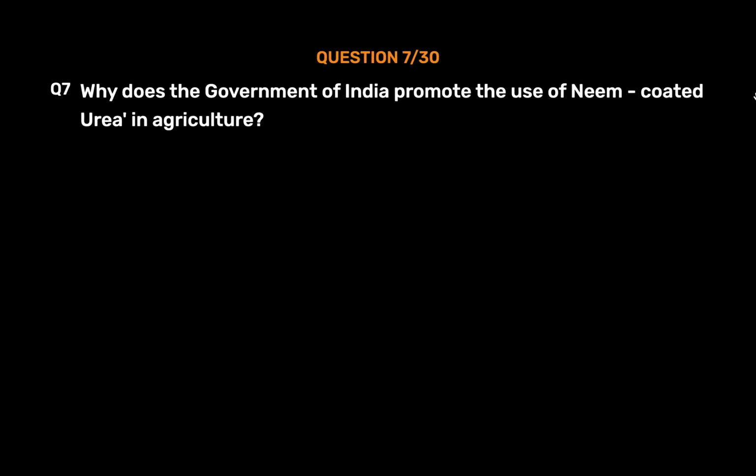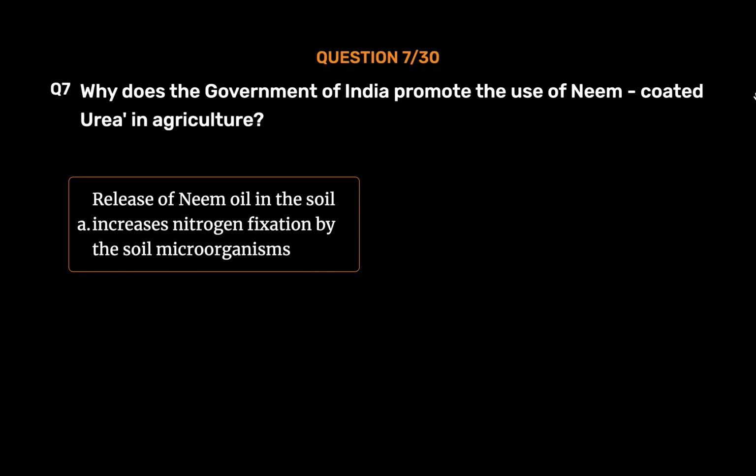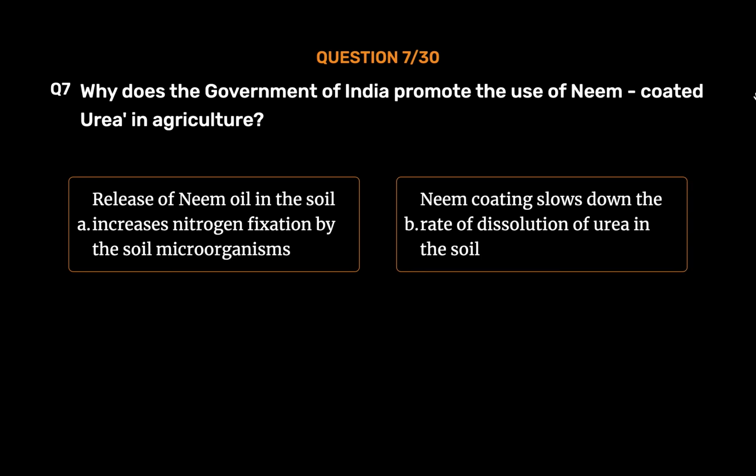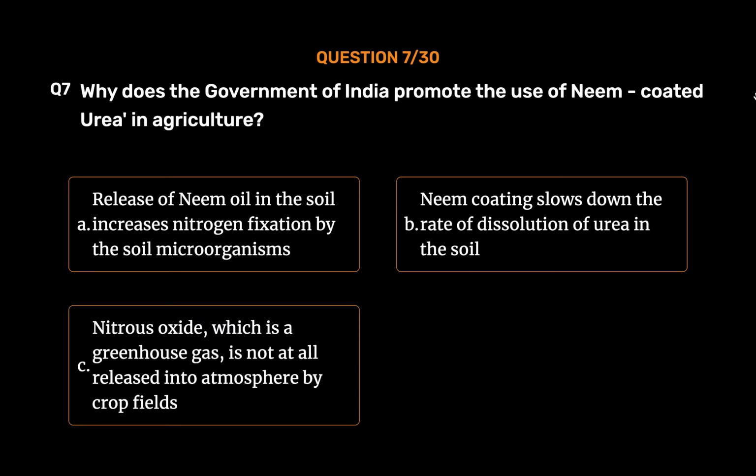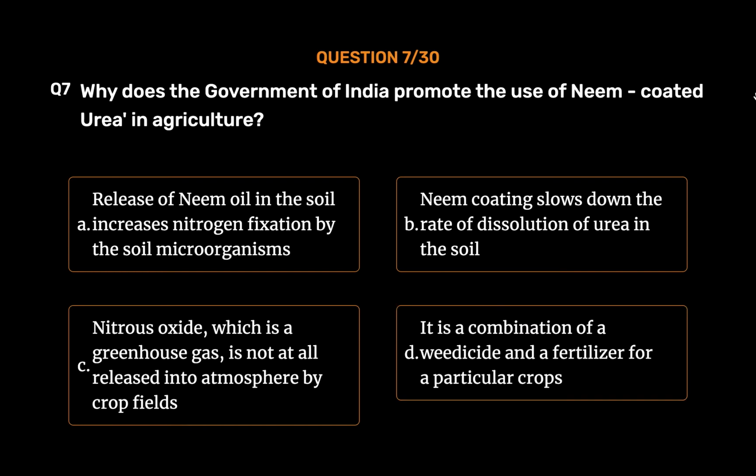Question number 7. Why does the government of India promote the use of neem-coated urea in agriculture? Option A, release of neem oil in the soil increases nitrogen fixation by the soil microorganisms. Option B, neem coating slows down the rate of dissolution of urea in the soil. Option C, nitrous oxide, which is a greenhouse gas, is not at all released into the atmosphere by crop fields. Option D, it is a combination of a weedicide and a fertilizer for particular crops. The correct answer is Option B. Neem coating slows down the rate of dissolution of urea in the soil.